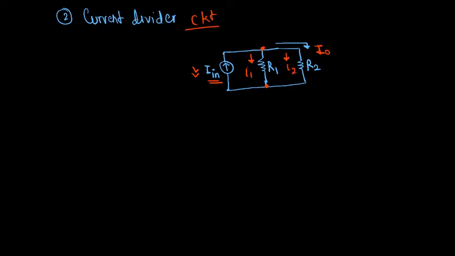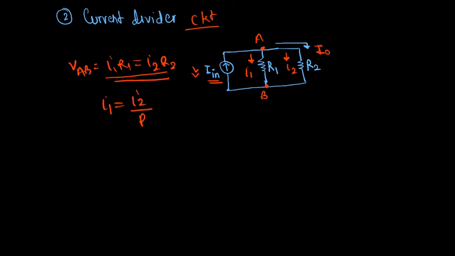If two currents are going like this, and this terminal is A and this terminal is B, then VAB, the voltage across AB, will be I1 into R1, which is equal to I2 into R2. Both remain the same. So from here, the value of I1 will be I2 divided by R1 multiplied by R2.